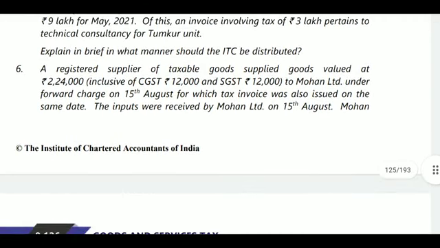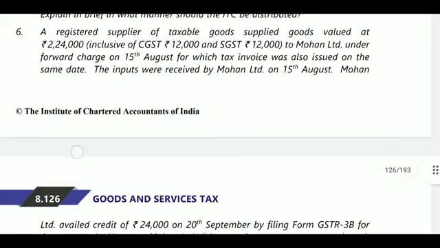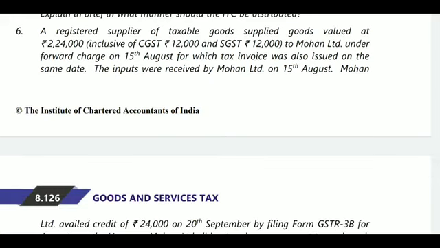Next, question number 6. What is there in question number 6? A registered supplier of taxable goods supplied goods valued at 2,24,000, inclusive of IGST 12,000 and SGST 12,000, to Mohan Limited under forward charge mechanism on 15th August. So supplied goods will be 2,24,000 and the tax invoice was also issued on the same date, 15th August.